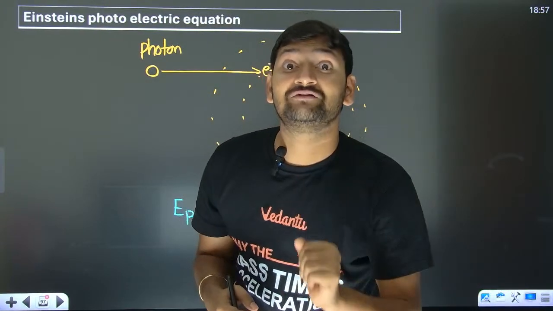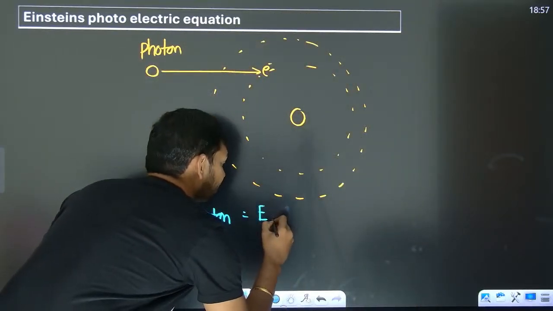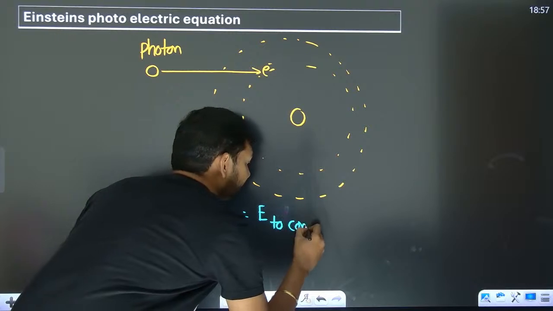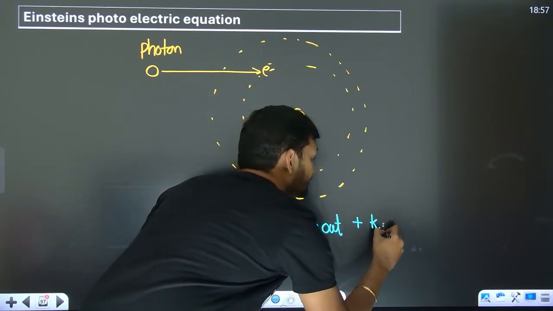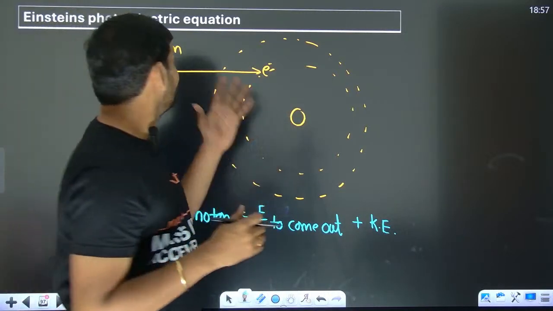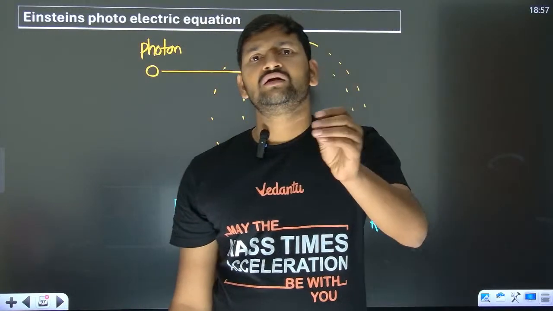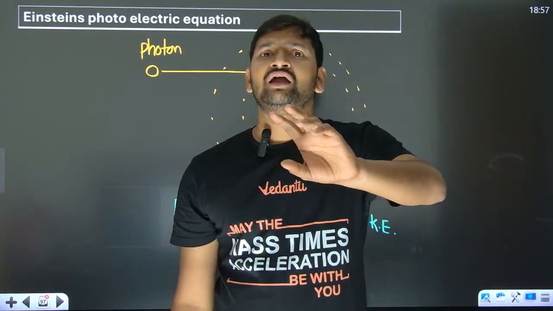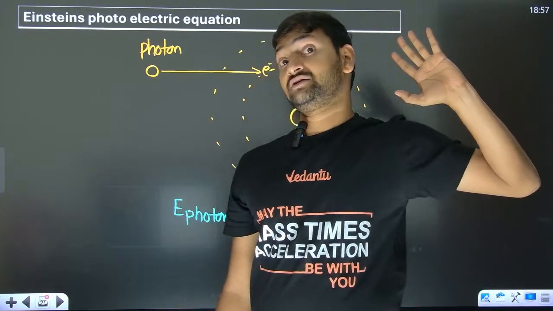Rest will be in the form of kinetic energy of it. So Einstein is the first person to say that the electrons that are going to be coming out can have energies ranging from 0 to KE max.